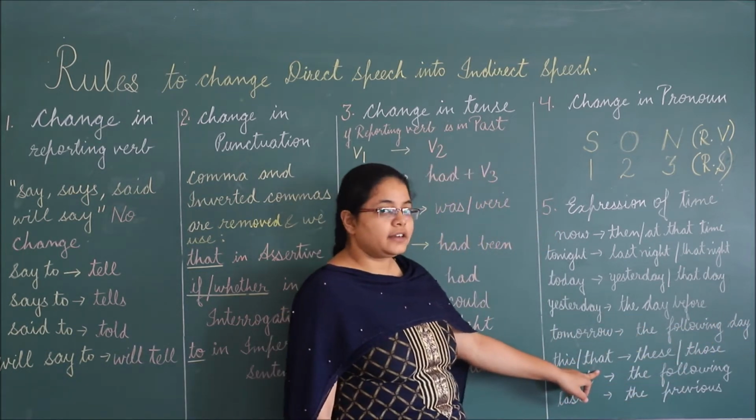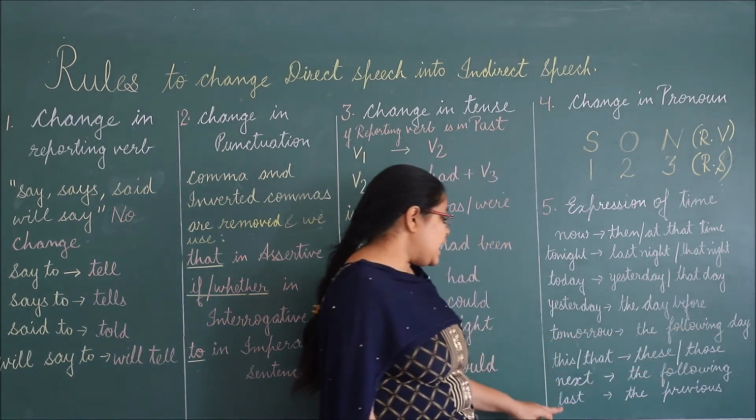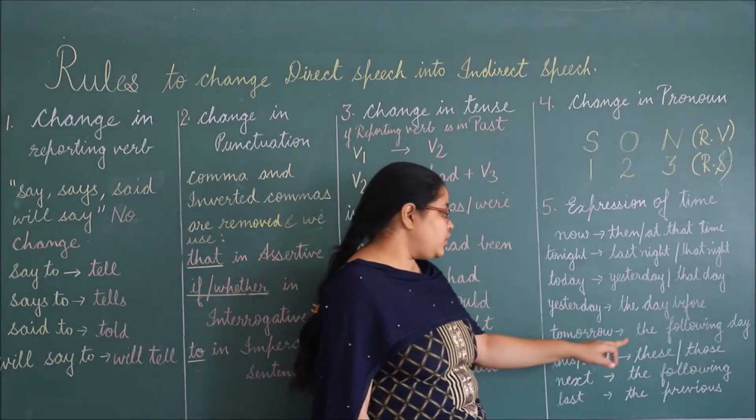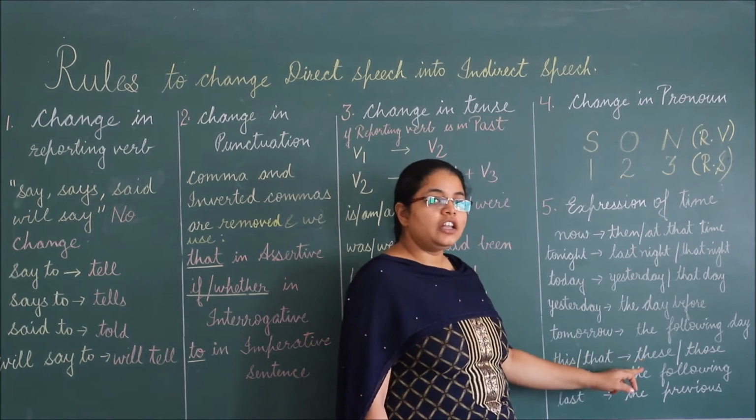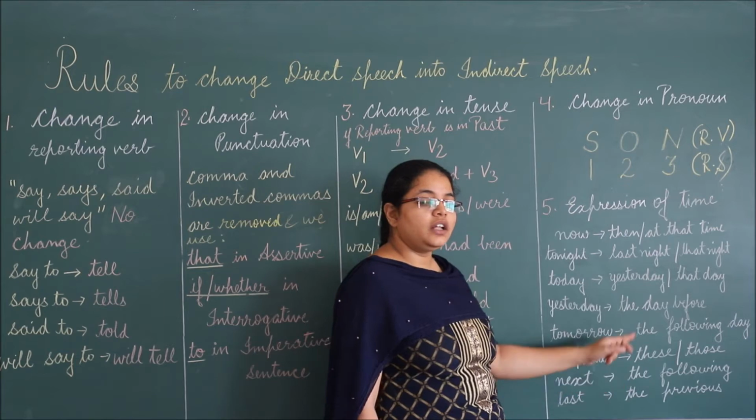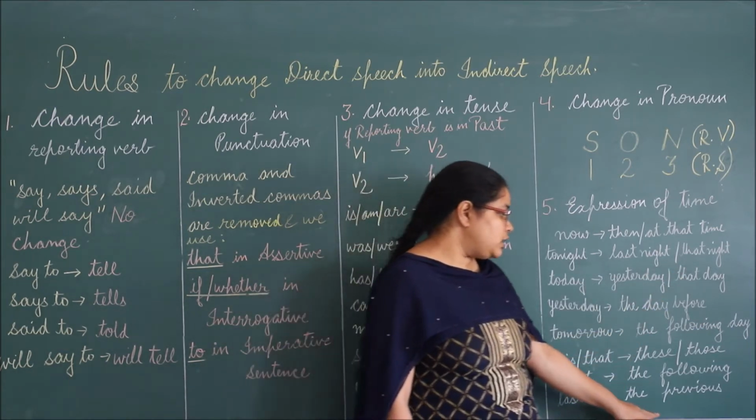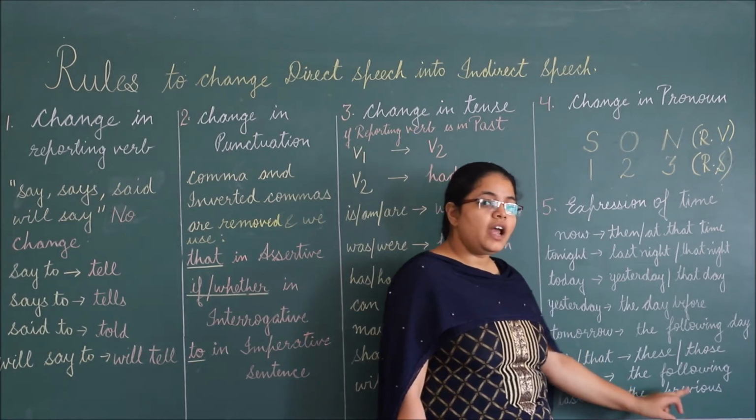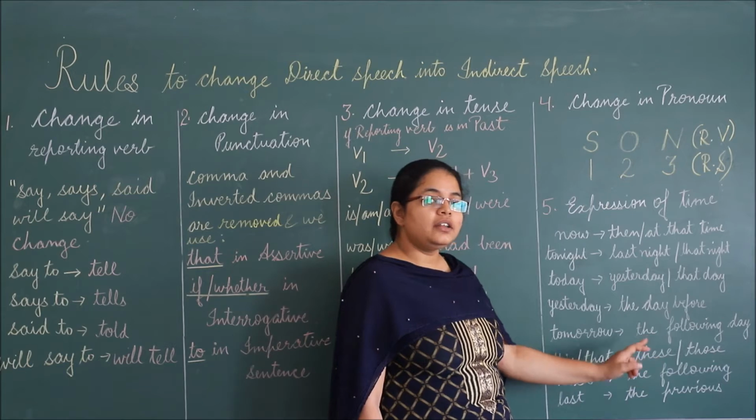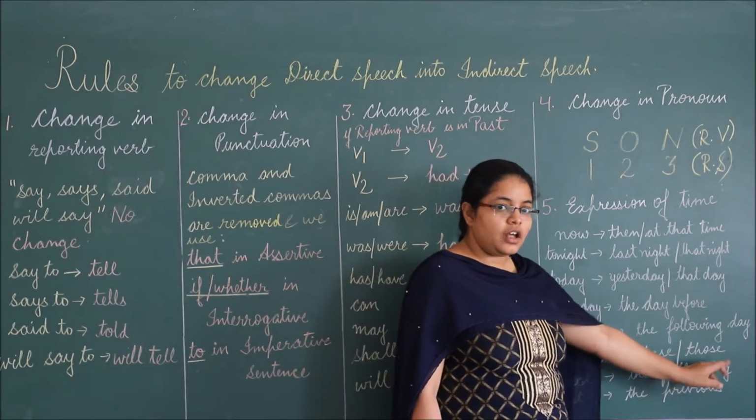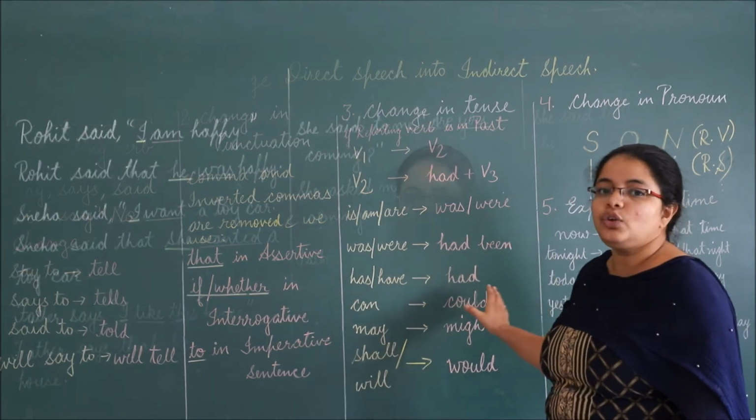This or that change into these or those. Next changes into the following. For example, next day, the following day. Next week, the following week. Last changes into the previous. For example, last week, the previous week. Last month, the previous month. So I hope all these rules are clear to you now.